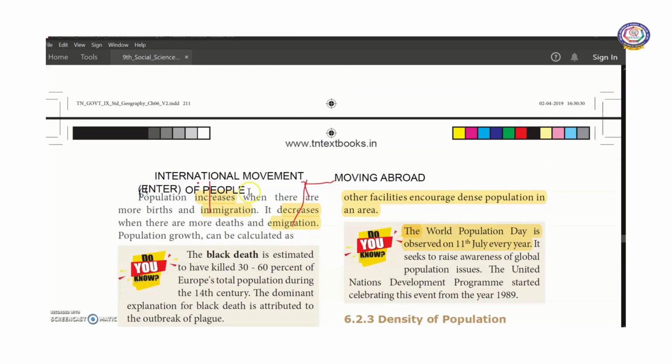Now population increases when there are more births and immigration. The other reason for increase in population is immigration, international movement of people. For example, some people will be entering our country for job opportunities or for education. That is called immigration. Population decreases when there are more deaths as well as emigration. Emigration means from our country if people move abroad for studies or job opportunities.